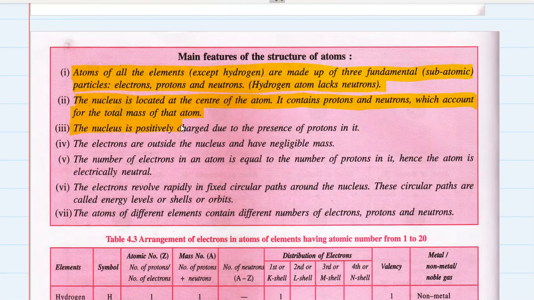The nucleus is positively charged due to the presence of protons in it. The electrons are outside the nucleus and have negligible mass. The number of electrons in an atom is equal to the number of protons in it. Hence, the atom is electrically neutral.